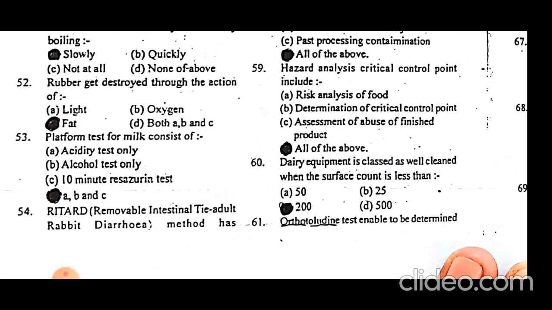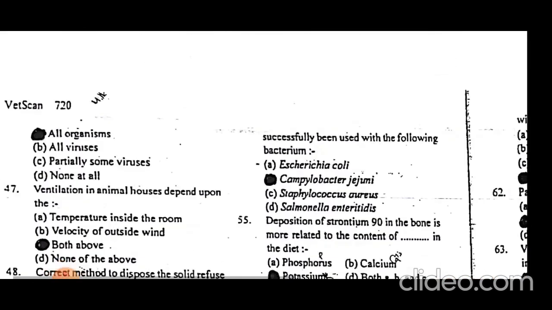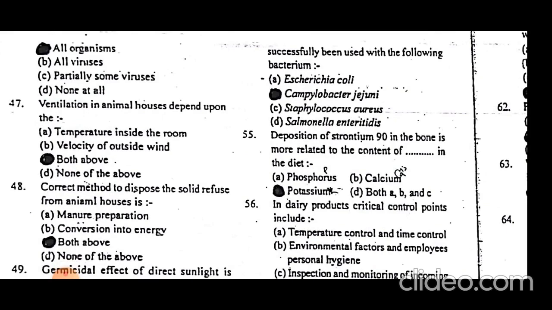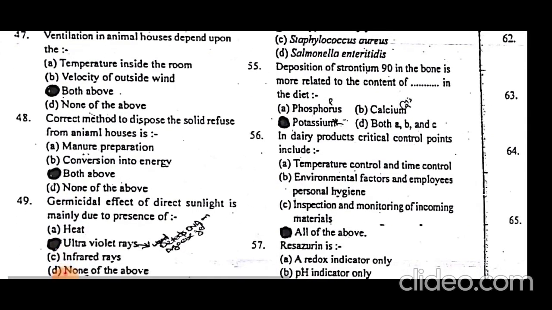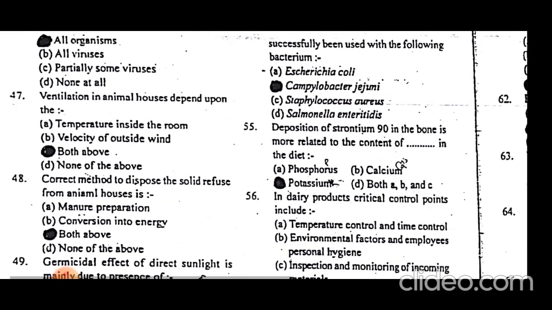Rabbit ileal loop, the removable intestinal tie adult rabbit diarrhea test. It is a disease model, I think. This method has been successfully used with Campylobacter jejuni. Campylobacter jejuni can be detected by the removable intestinal tie adult rabbit diarrhea method.